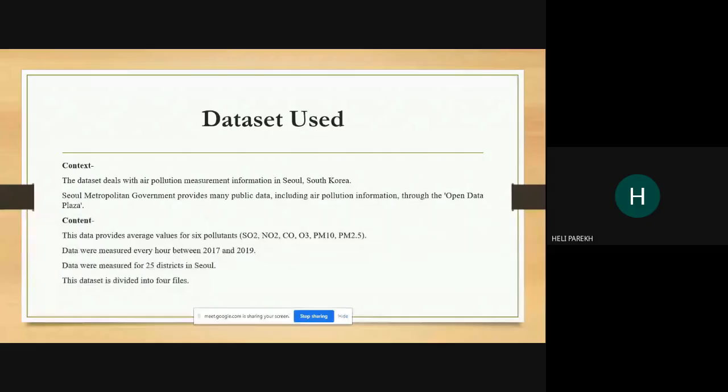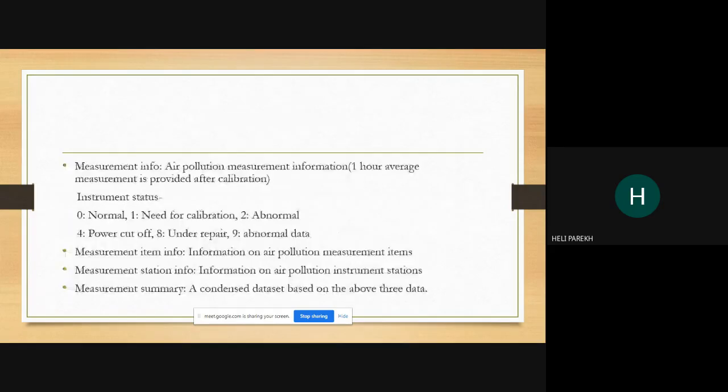Yeah, so it contains six pollutants: SO2, NO2, CO, O3, PM10, and PM2.5. At present, we have tried with PM2.5, and it is an hourly data set. It contains every hour measurements right from 2017 to 19, and we have 25 districts from Seoul having different station codes. So the data set is mainly divided into four files.